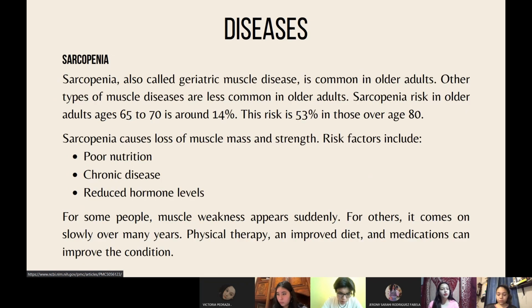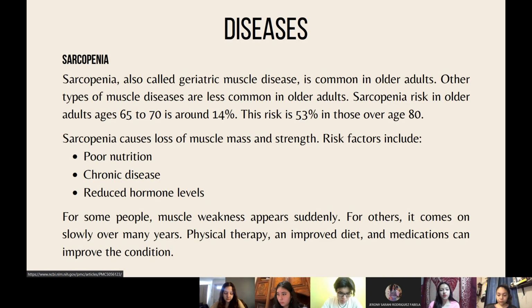The last disease that we're going to talk about is sarcopenia, which is also called geriatric muscle disease, and it is common in older adults. Other types of muscle diseases are a lot less common in older adults. Sarcopenia risk in older adults ages 65 to 70 is around 14%, and this risk increases in those over age 80, reaching 53%.